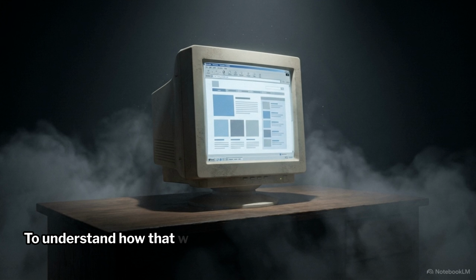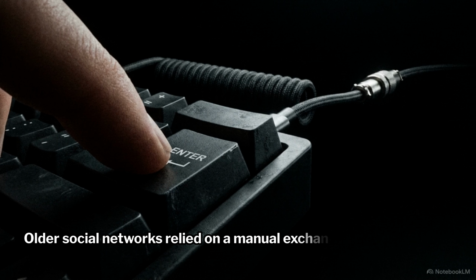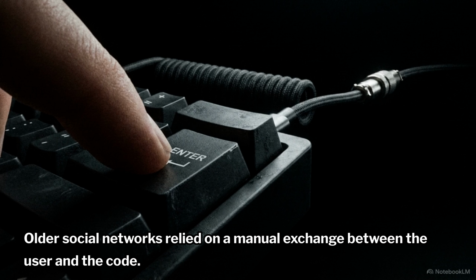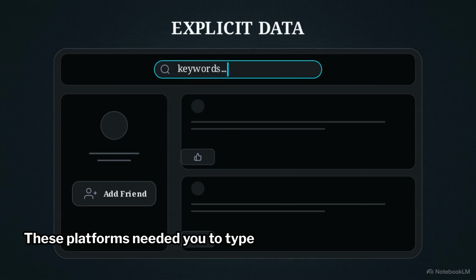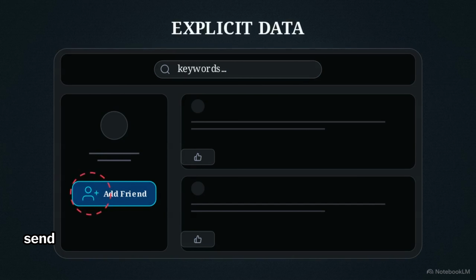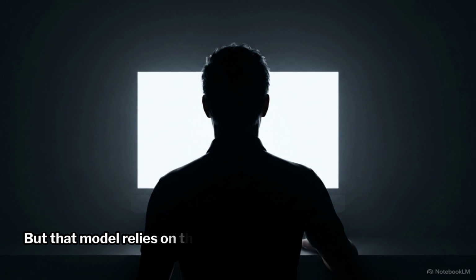To understand how that works, we have to look at the platforms that came before it. Older social networks relied on a manual exchange between the user and the code. This diagram shows explicit data. To build your profile, these platforms needed you to type keywords into a search bar, send friend requests, or click a like button. But that model relies on the user knowing exactly what they want to see.